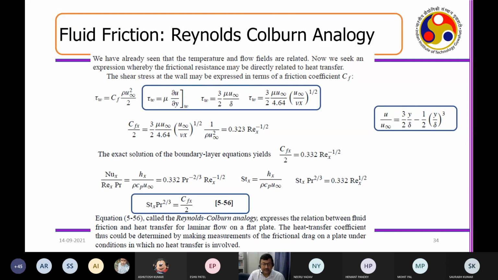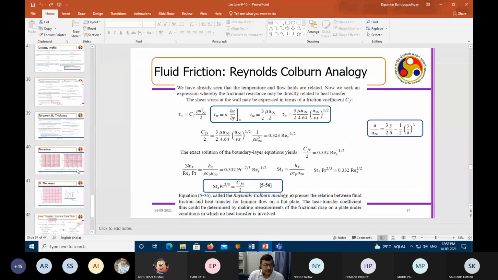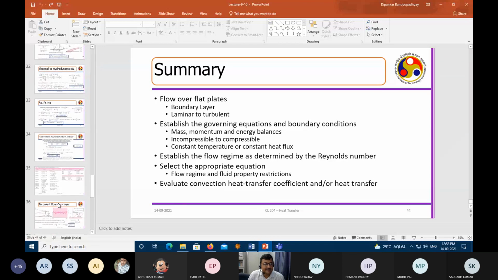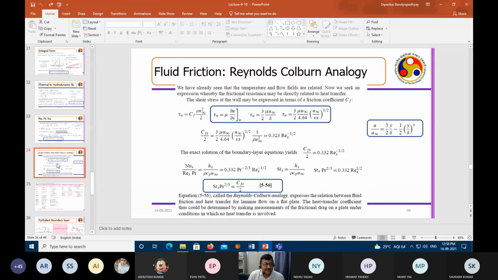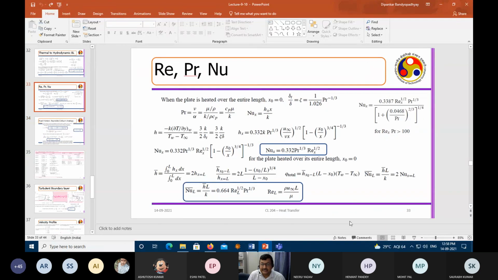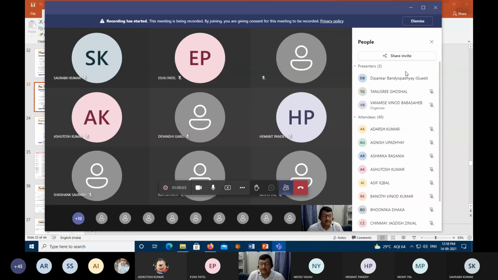Okay, since the time is up, I stop here. Slides 34 to 44 we keep for after the midsem examination. This is out of the syllabus. So up to slide 33, I keep as the syllabus for your midsem examination, and then up to the next tutorial that we'll be doing on 17th.